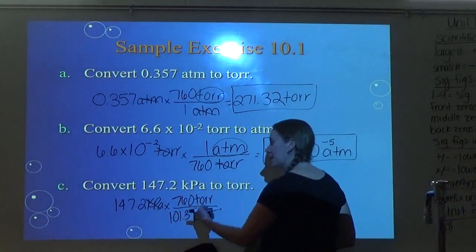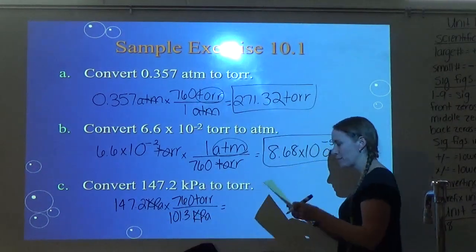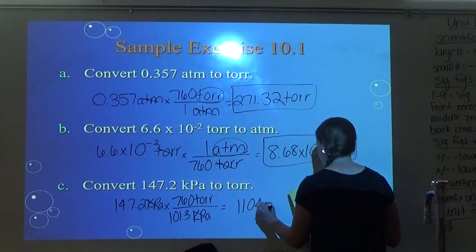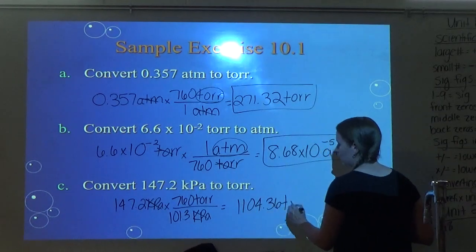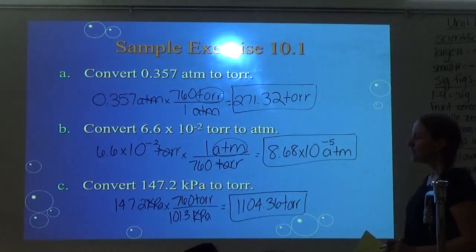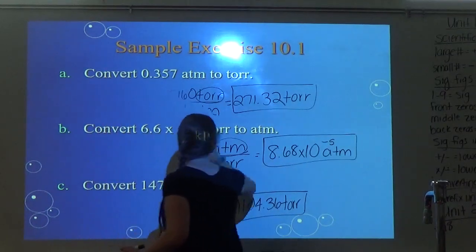All right, so my kPa cancels, so I'm going to multiply my top numbers and divide by my bottom number. And so for this one, I ended up getting 1004.36, and then my unit, of course, is torr. Just like that. Alright, so again, hopefully you remember this from honors and you're like, oh good, I already know this and we can move on.